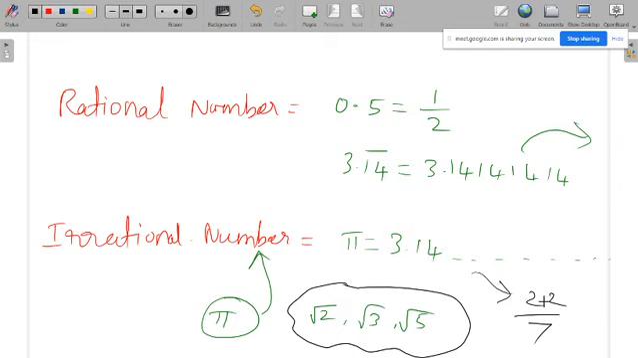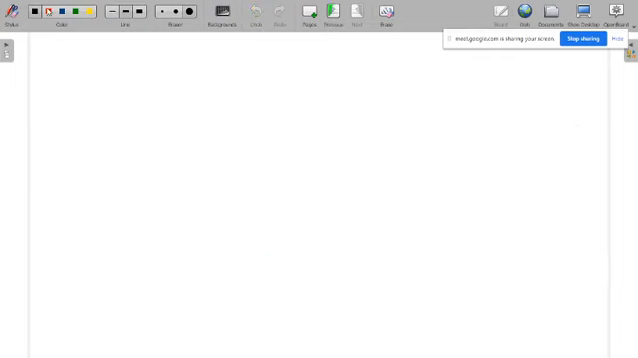And again, 22 by 7, if you represent it, will again come like this, a never-ending number. So pi in our case is always an irrational number. Pi is an irrational number. With this we will proceed. We will solve one or two problems.